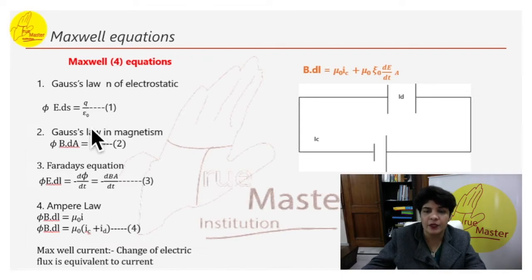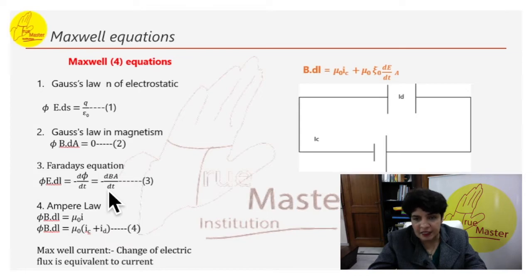The second Maxwell equation is Gauss law of magnetism. According to this law, the magnetic flux through any closed surface is always zero. If it is a closed surface, the magnetic flux, closed integral B dot dA, equals 0. The third Maxwell equation is Faraday's law, closed integral E dot dl is equal to minus d phi by dt, which is equal to d BA by dt. There is a little twist in Ampere's law for the Maxwell fourth equation.